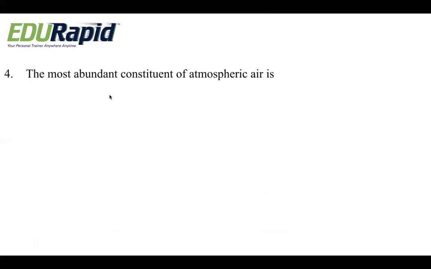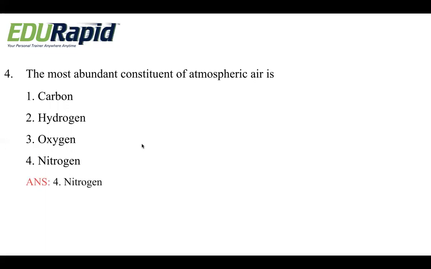The most abundant constituent of atmospheric air is: is it carbon, hydrogen, oxygen, or nitrogen? Out of four, which is abundant, that is, in high concentration? Okay, second option, hydrogen. We have studied about it very first. Okay, it is nitrogen. That is 78% nitrogen present in the atmospheric air. So the most abundant constituent is option 4, that is nitrogen.